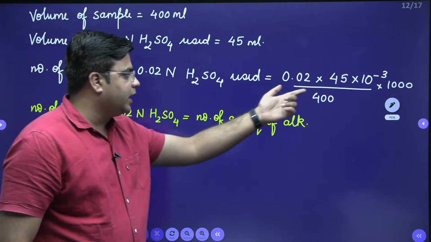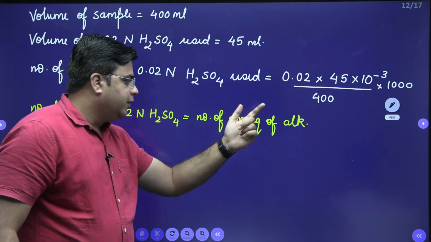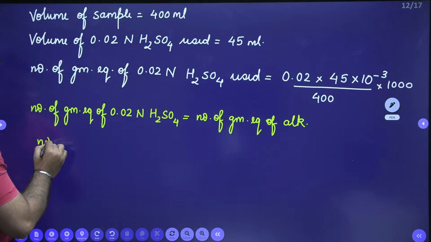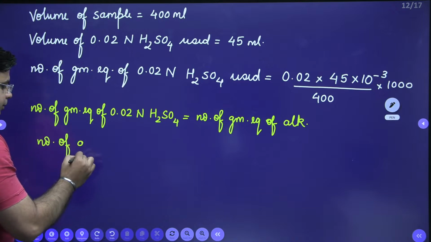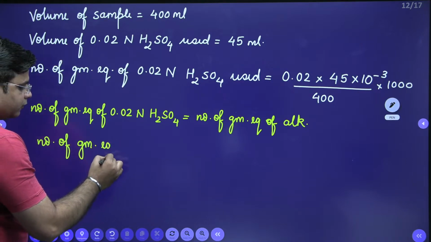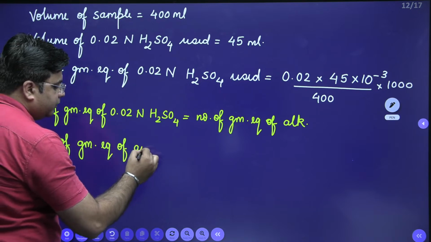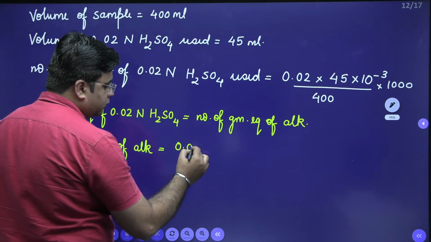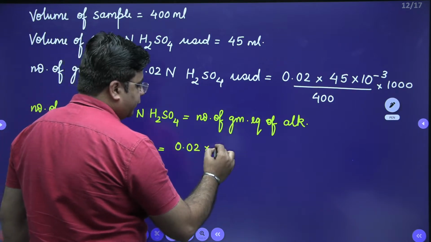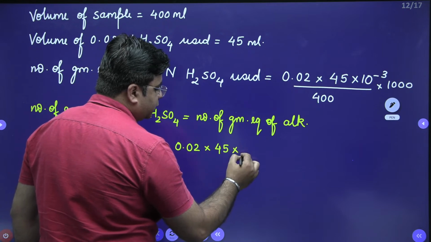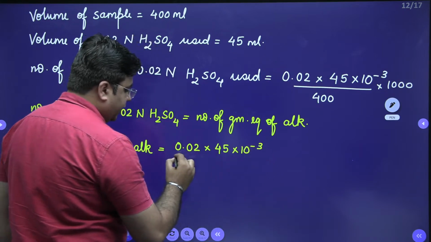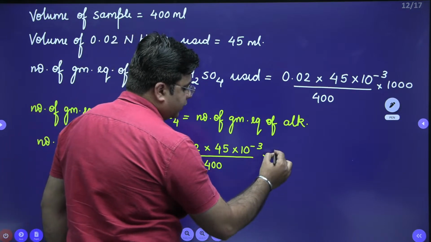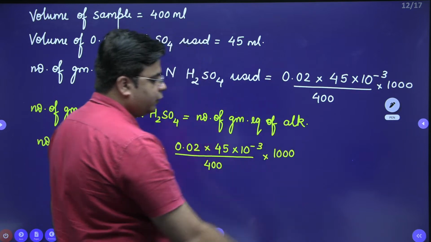Now we know the number of gram equivalents of acid used, which is equal to the number of gram equivalents of alkalinity. So the number of gram equivalents of alkalinity is equal to 0.02 into 45 into 10 raised to the power minus 3, divided by 400, multiplied by 1000.